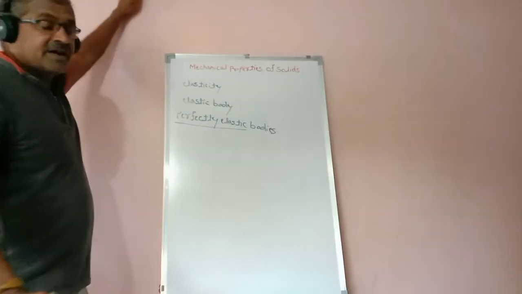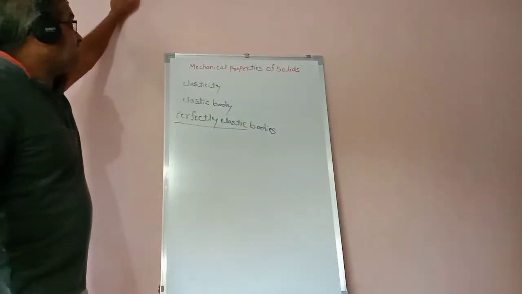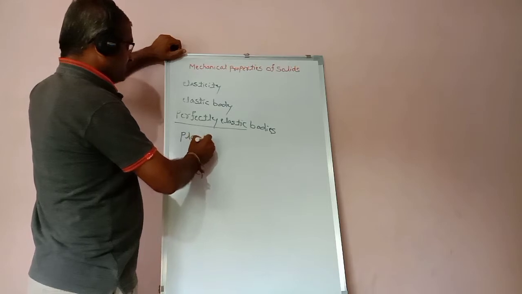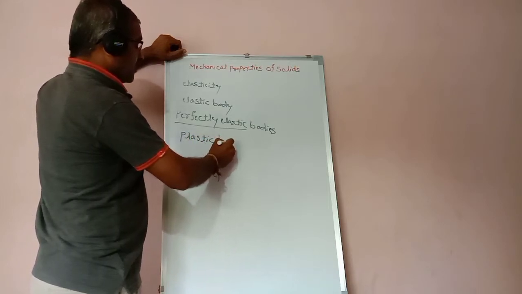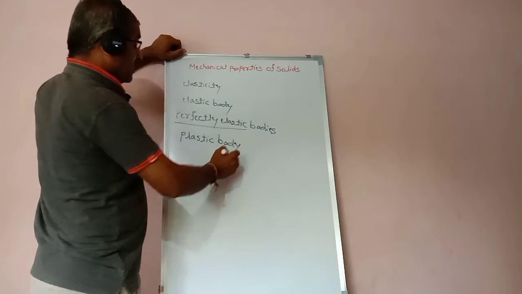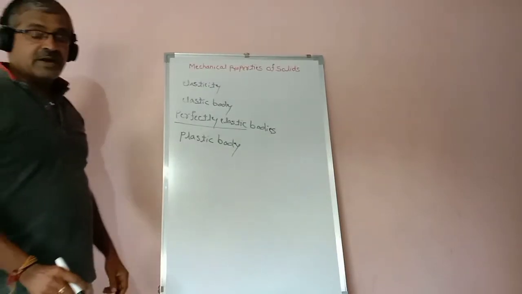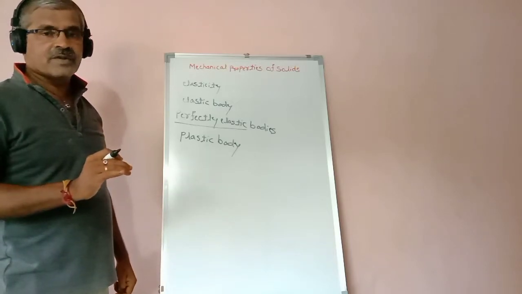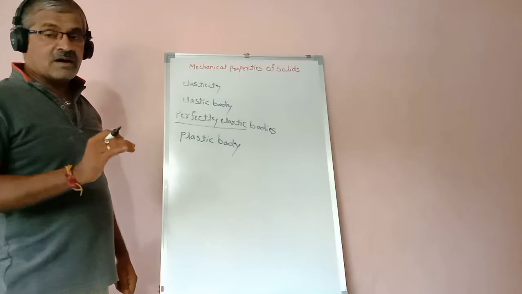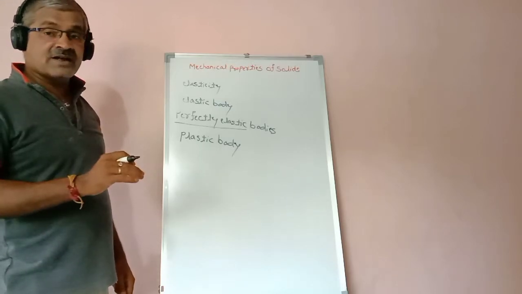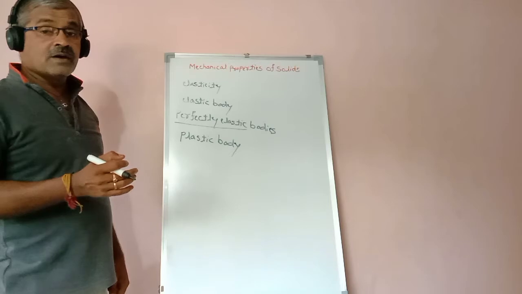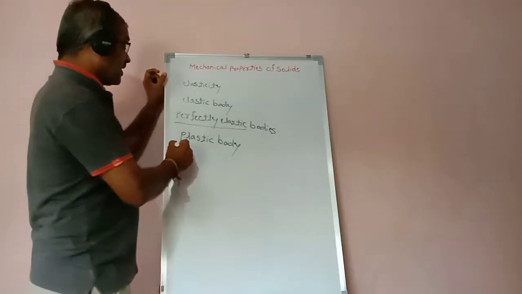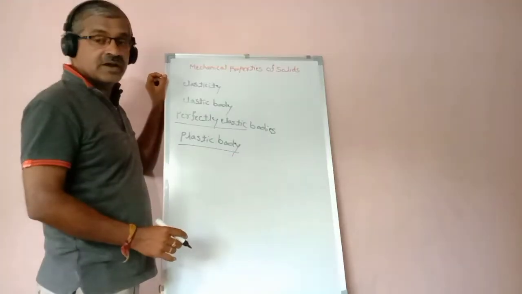And the next one, the plastic body. When a body can't regain its original condition after removal of the deforming force, such a body is called a plastic body.